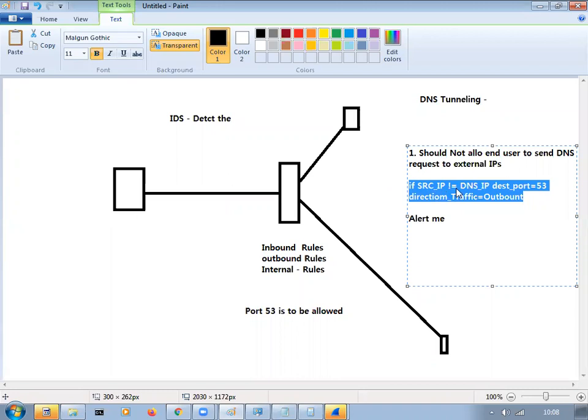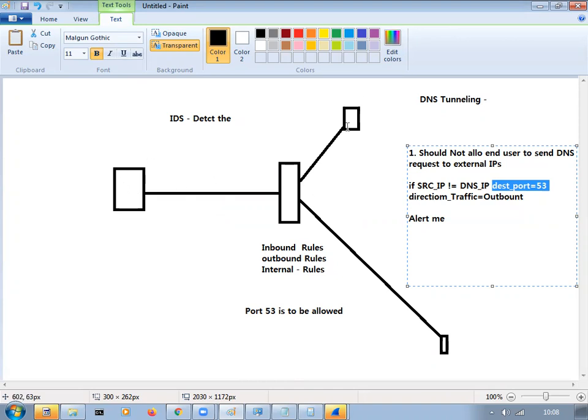If the source IP is not equal to your DNS server, it means someone is sending DNS requests to the external world, which has to go through the DNS server only. Not an individual should send any DNS request. First thing first. And the destination port is equal to 53, and the direction of the traffic is from internal to external. That means 100% he's an attacker.